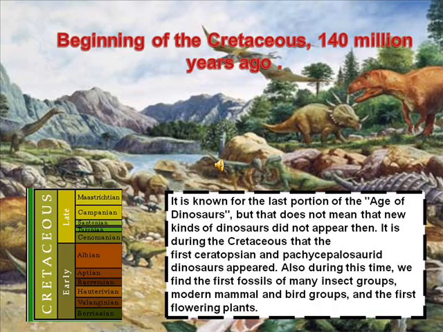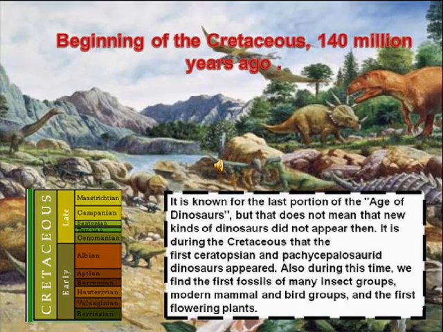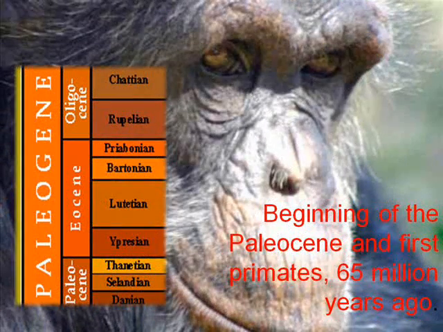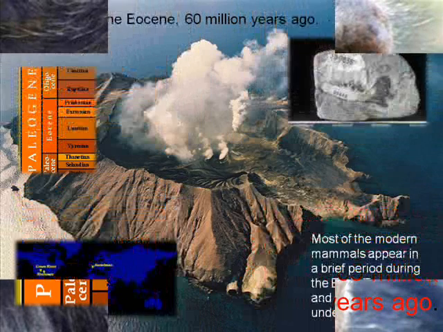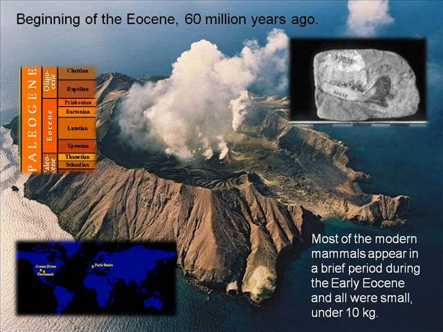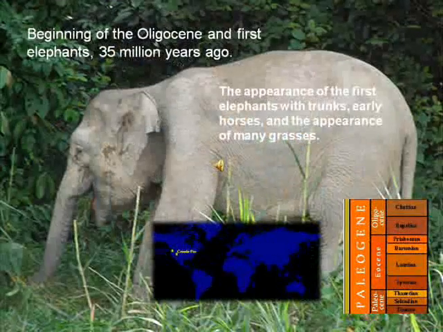Beginning of the Cretaceous, 140 million years ago. It is known for the last portion of the age of the dinosaurs, but that does not mean that new kinds of dinosaurs did not appear then. It is during the Cretaceous that the first Ceratopsian and Pachycephalosaurid dinosaurs appeared. Also during this time we find the first fossils of many insect groups, modern mammal groups and bird groups, and the first flowering plants. Beginning of the Paleocene and the first primates, 65 million years ago.